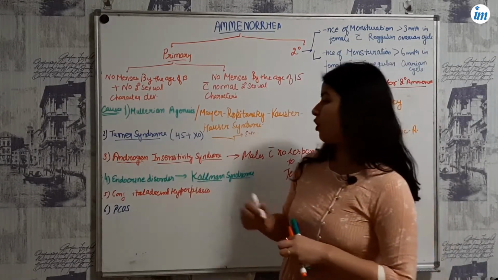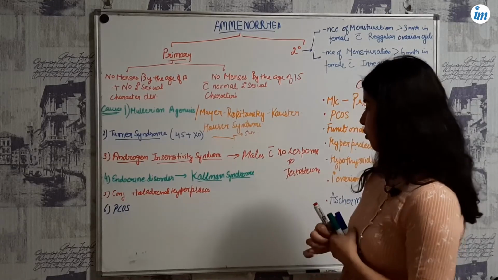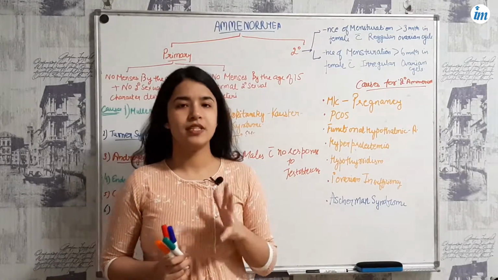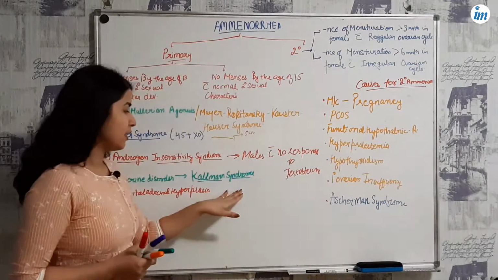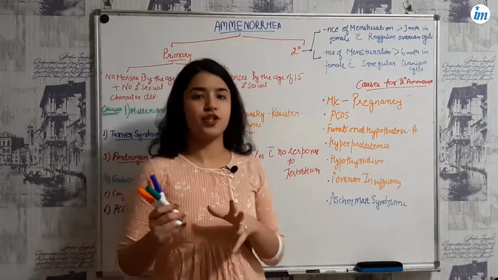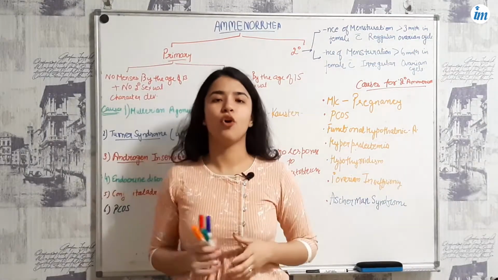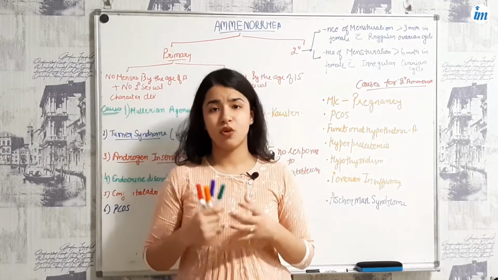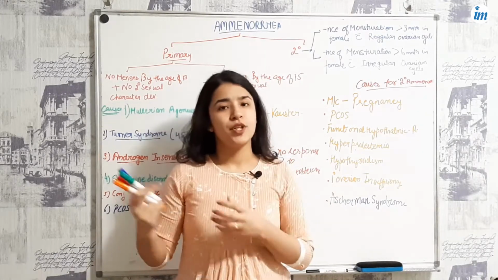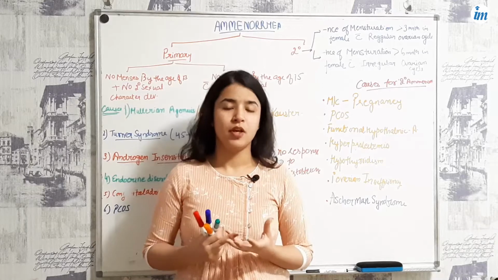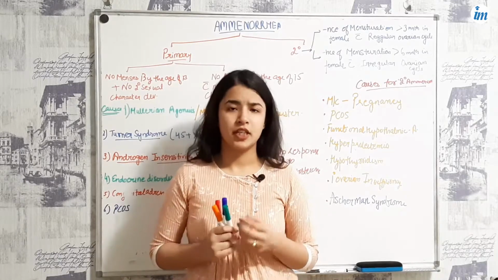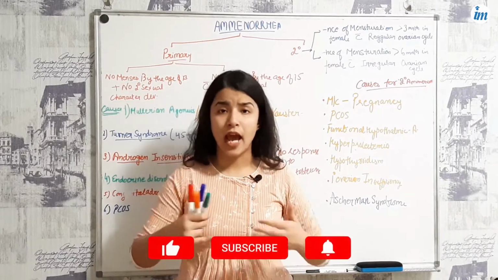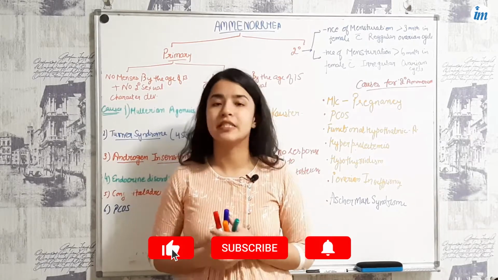And among the endocrine disorders, the foremost is Kallmann syndrome. In Kallmann syndrome, there is a deformed migration of the GnRH releasing cells, plus a deformation in the olfactory bulb. If there is any deformity in the development of the olfactory bulb, you are going to see anosmia, that is absence of smell.